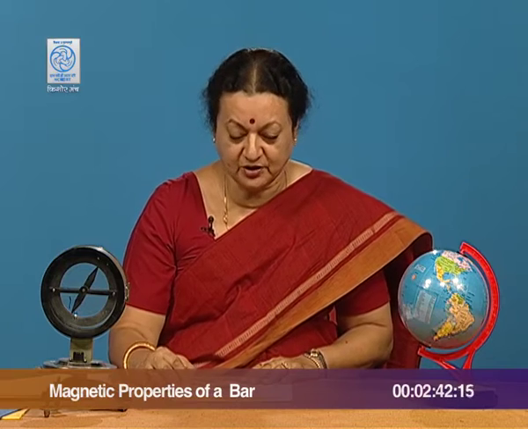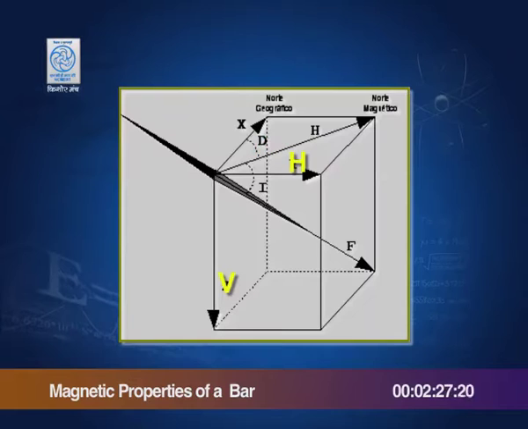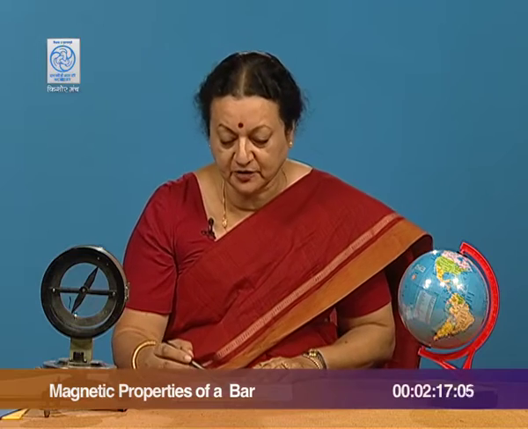This is my magnetic meridian, this plane, the needle here, this is the geographic meridian, the angle between these two is your angle of declination. We are making no use of that for calculation of the total intensity of Earth's field.